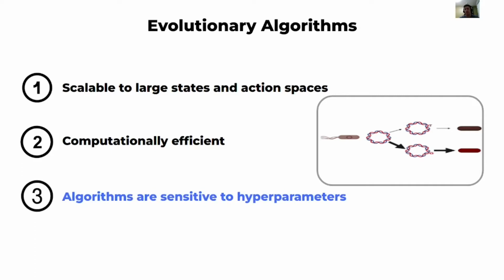However, evolutionary methods are sensitive to their parameters. A small change in hyperparameters may lead to a large change in their performance.